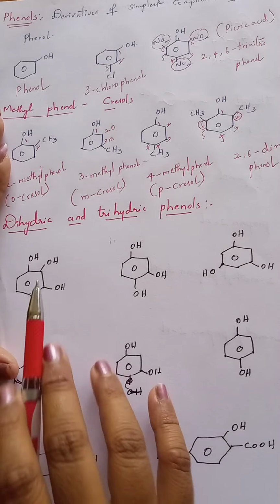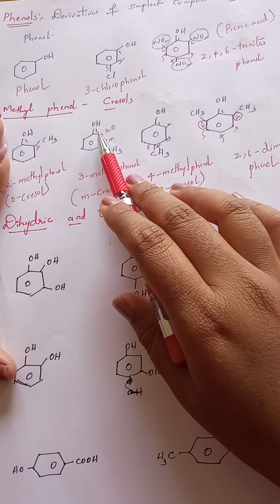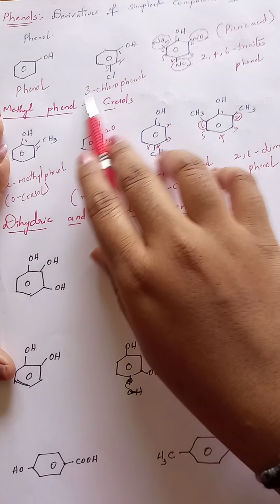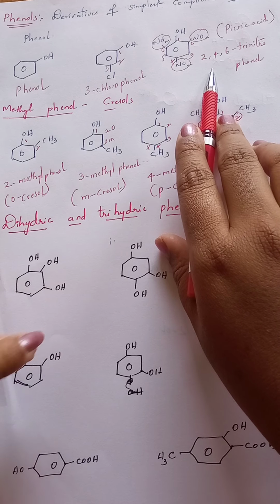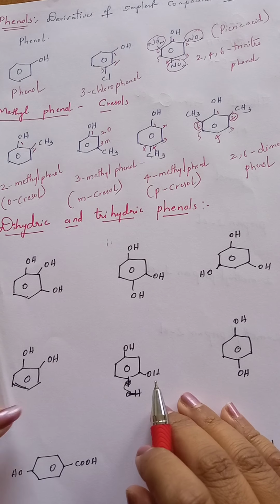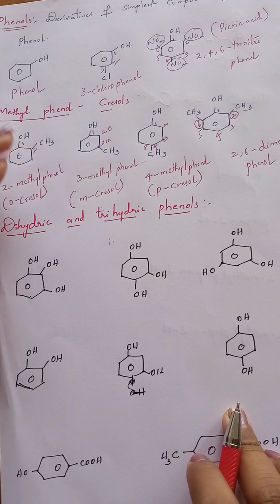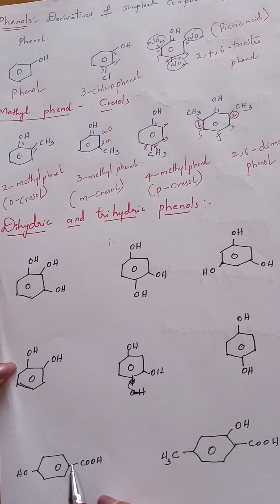Now we will see dihydric and trihydric phenols. Till now we have seen only monohydric phenols. Mono means only one. In all these compounds only one hydroxy group was present, so they are taken as monohydric phenols. Now first we will talk about dihydric phenols. I will start with this. Dihydric phenols means that on a benzene ring, if two OH groups are located, those are known as dihydric.